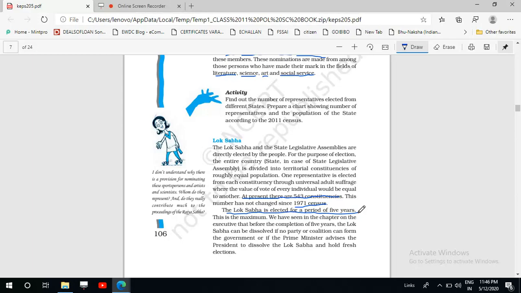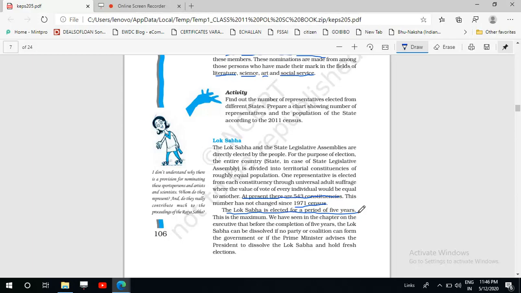At any time any of the constituent parties can deny its support to the government, and in that case the government will become a minority, and the prime minister will advise the president to dissolve the house because he has lost the support of the majority.